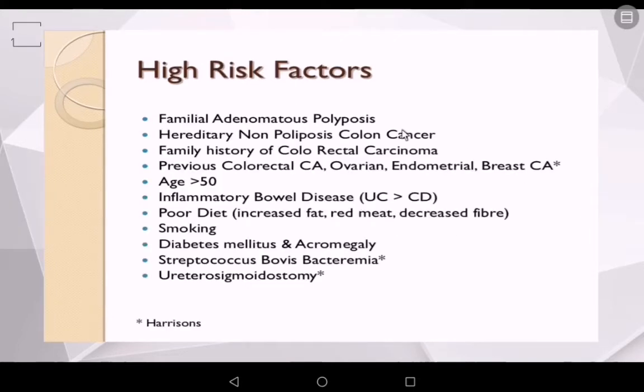So, looking at the etiology, there is no known exact etiology for the cause of colorectal carcinoma, but we can relate it to several risk factors, which are the following: familial adenomatous polyposis, hereditary non-polyposis colon cancer, family history of colorectal carcinoma is a huge risk factor, previous colorectal carcinoma, ovarian, endometrial or breast carcinoma, age greater than 50 as it is more common in the elderly, inflammatory bowel disease such as ulcerative colitis or Crohn's disease, poor diet which will include diet which is decreased in fiber, increased consumption of fat and red meat, smoking, diabetes mellitus and acromegaly, streptococcus bovis bacteremia and sigmoidostomy.